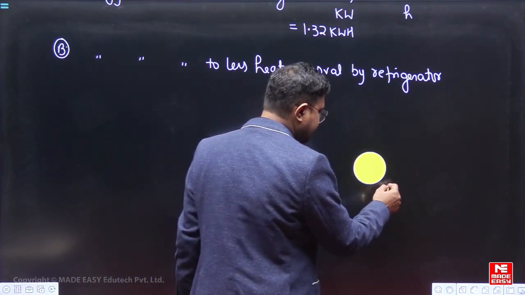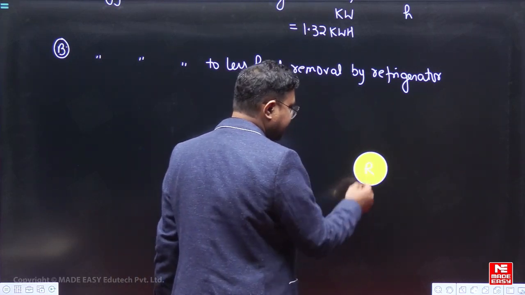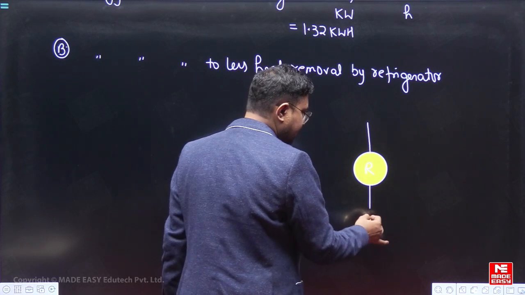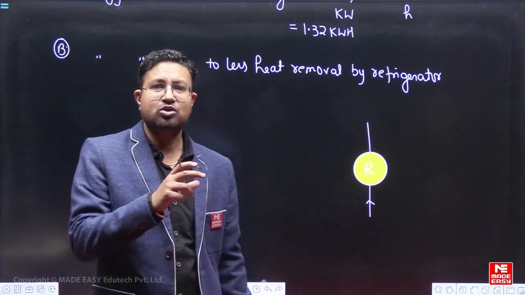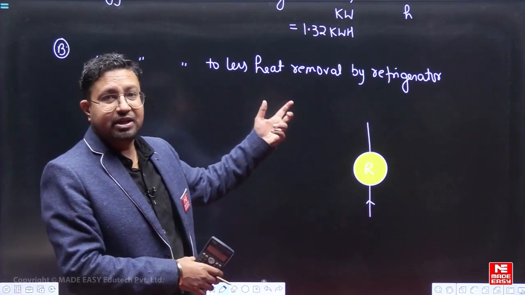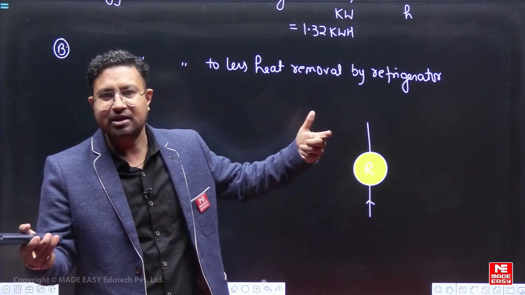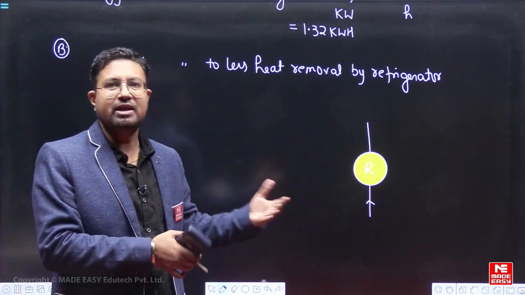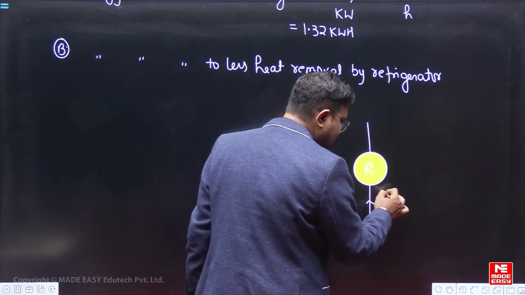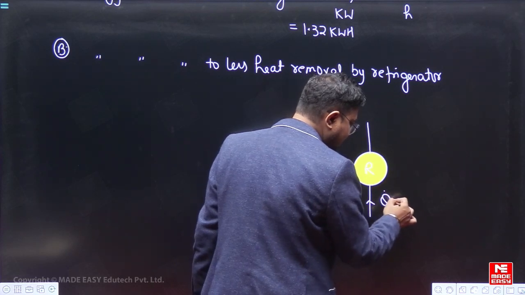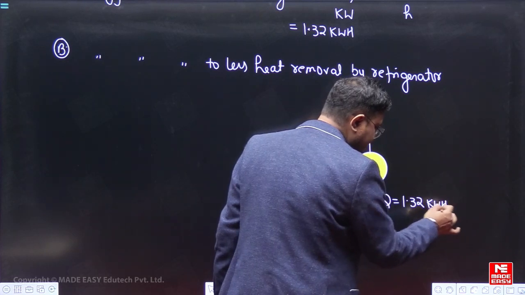Suppose we have this as our refrigerator, and it is removing heat. So how much heat has to be removed because of this bulb, which will now be saved. So we can say 1.32, this much less electricity will be needed, so that will be the lesser conversion into heat, and you will have to remove less heat. So how much less heat you will have to remove, the heat saved will be equal to 1.32 kilowatt hour, right?